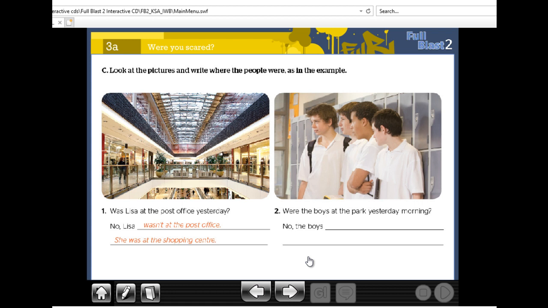Now page 99. Look at the pictures and write where the people were in the examples. Okay, look at the photo and decide where the people were. Example number one. Was Lisa at the post office yesterday? No, Lisa wasn't at the post office. She was at the shopping center. Okay, number two. Let's have a minute to answer. Take your time.